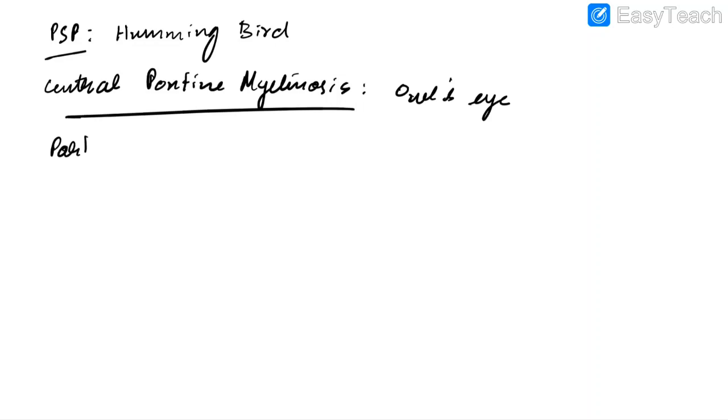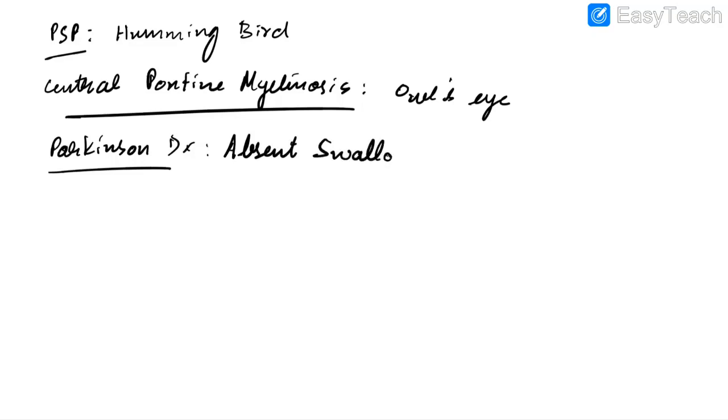In Parkinson disease, there will be absent swallowtail sign. In case of neurocysticercosis, there will be cyst with dot sign.